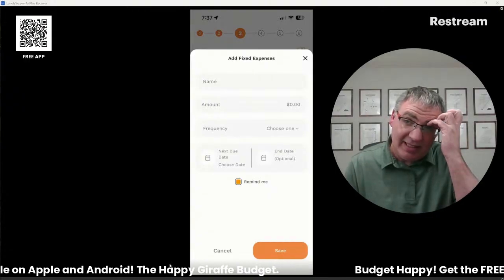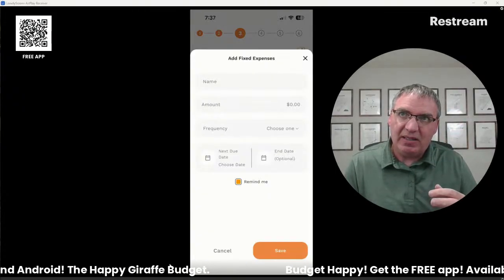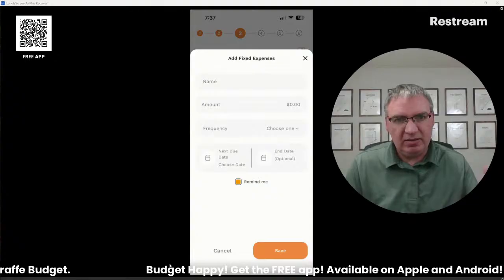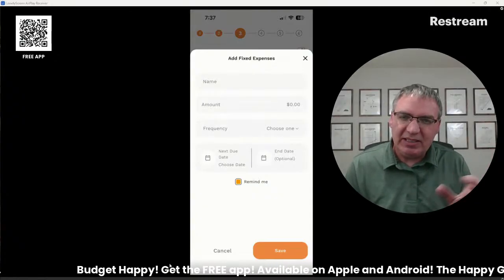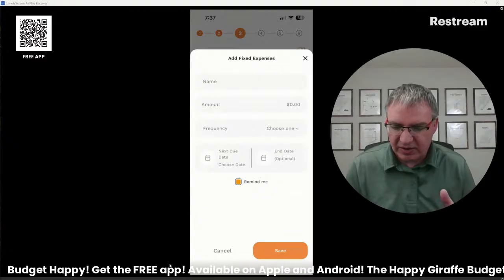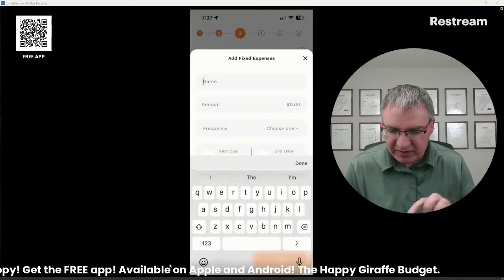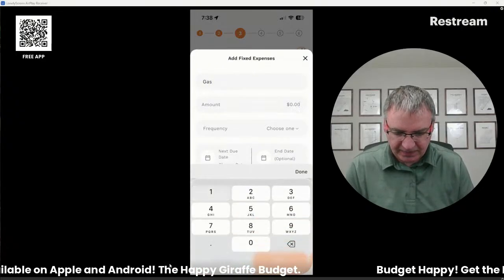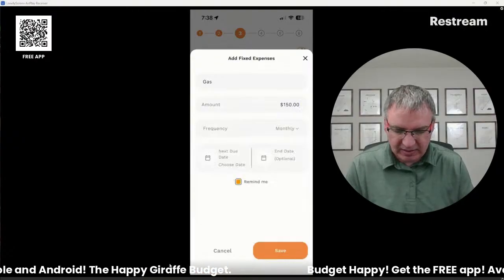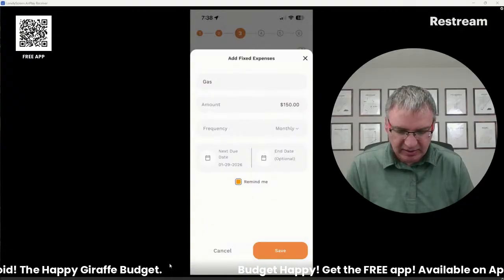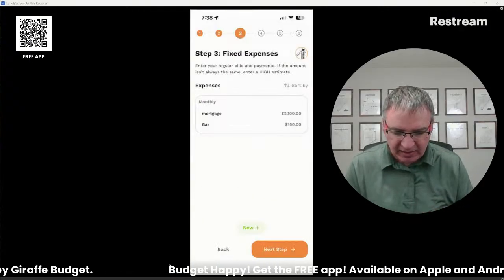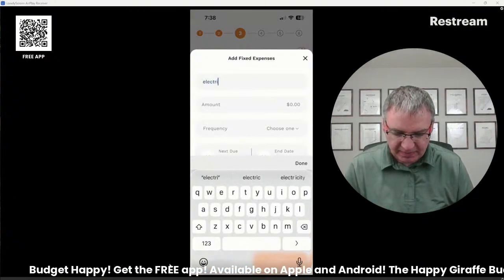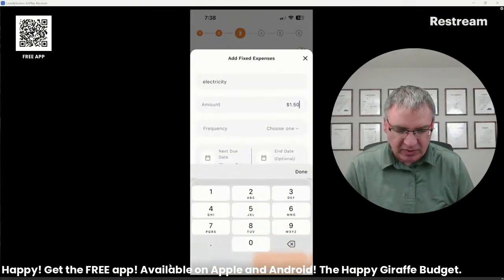So on this one, utilities, for me at least, electricity and gas, they kind of go opposite of each other. So part of the year, one's high and the other's low, and the other part of the year, the other one's high, the other's low. So I'm going to say that it's about $300 a month for this family, but I'm going to just put $150 on each of them. So let's say gas, $150. That's monthly. I'll have that happen today too. And then let's do electricity. And we'll do that one for $150 as well.